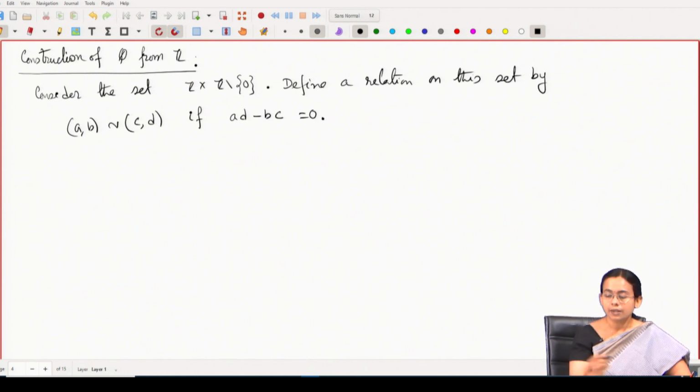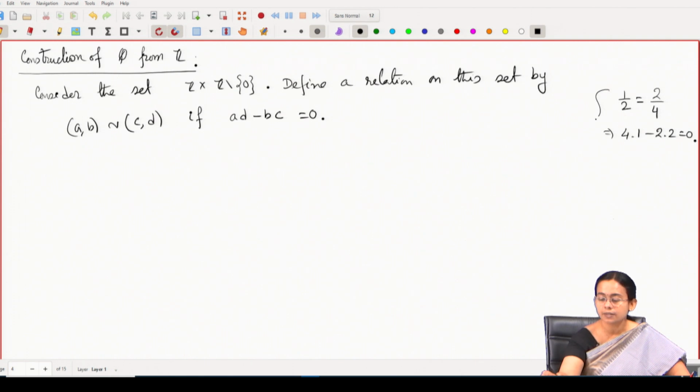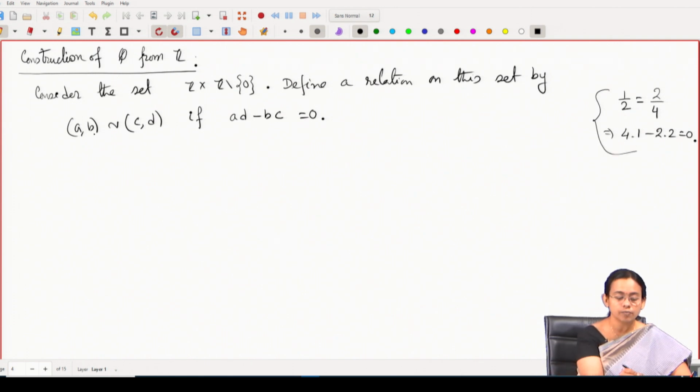This is the same condition as when I say that two rational numbers are equal, say half is equal to 2 by 4, this is the same as saying that 4 into 1 minus 2 into 2 is equal to 0. So, motivated by this construction, we have defined that (A, B) is equivalent to (C, D) if AD minus BC is equal to 0.